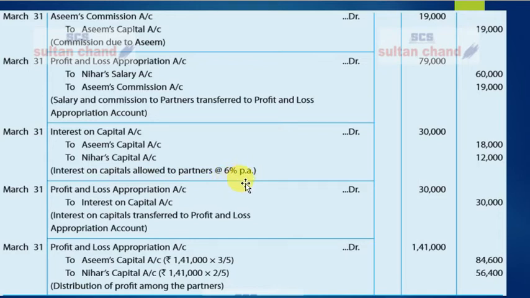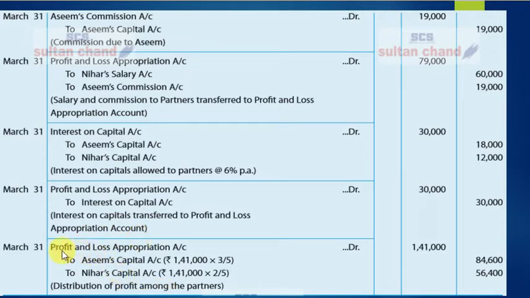Once you have allowed interest on capital to partners, this interest on capital will be transferred to which account? It will be transferred to Profit and Loss Appropriation Account. Profit and Loss Appropriation Account debit 30,000 to Interest on Capital Account 30,000, being interest on capital transferred to Profit and Loss Appropriation Account. Now all these entries are based on the question.